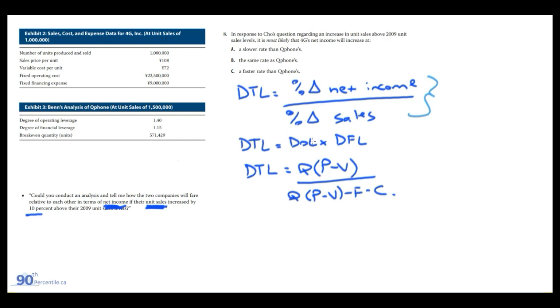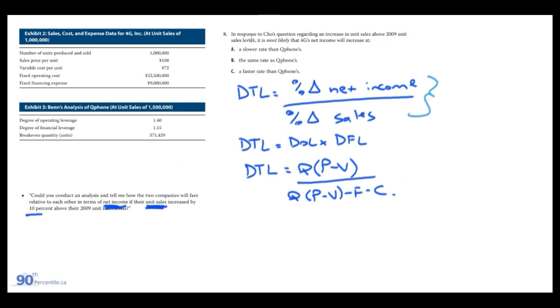One is to multiply the degree of operating leverage by the degree of financial leverage. And the other is to use this formula if we're given quantity and price and variable cost per quantity. Quick side note, if you multiplied out the previous formulas that we saw for degree of operating leverage and financial leverage, it would simplify into this.